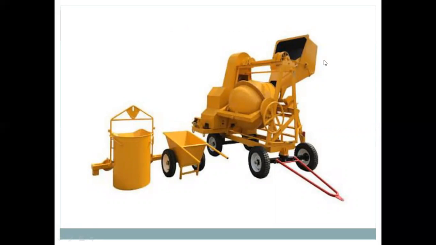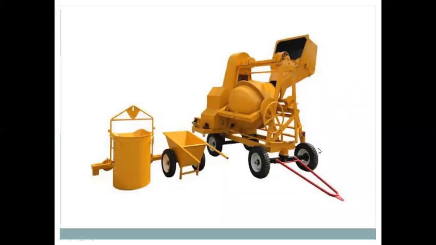It contains the hopper. This is the drum. It is provided with wheels for movement. We put the ingredients into the hopper. Then when the hopper is raised, the ingredients are placed into the drum.